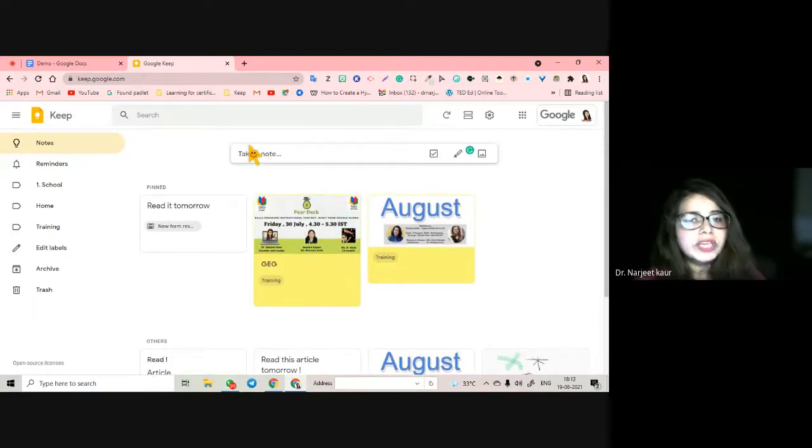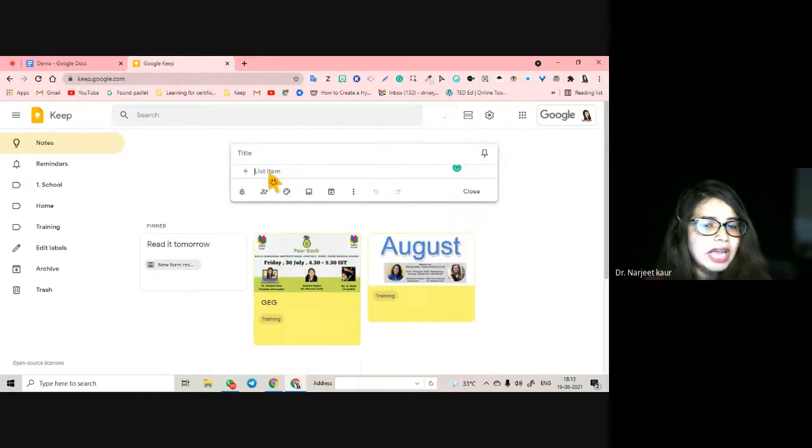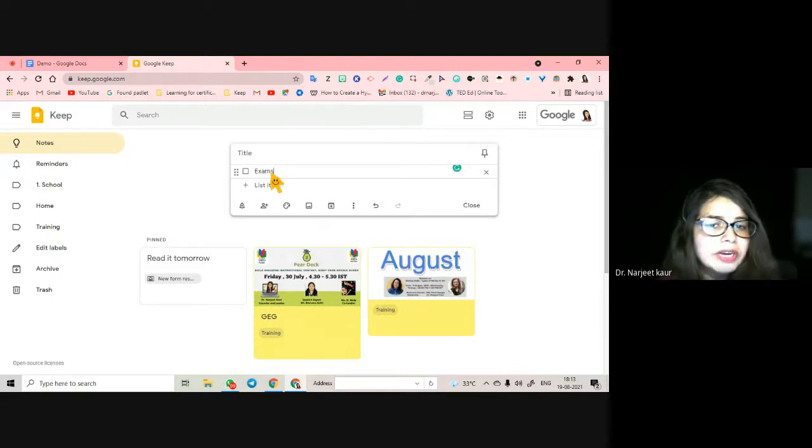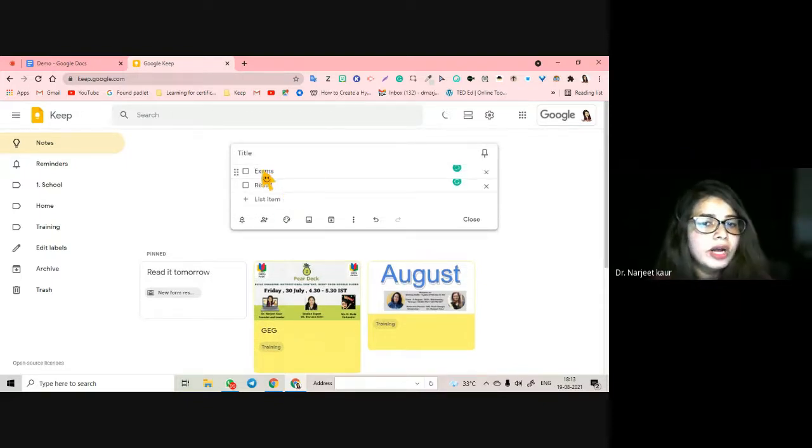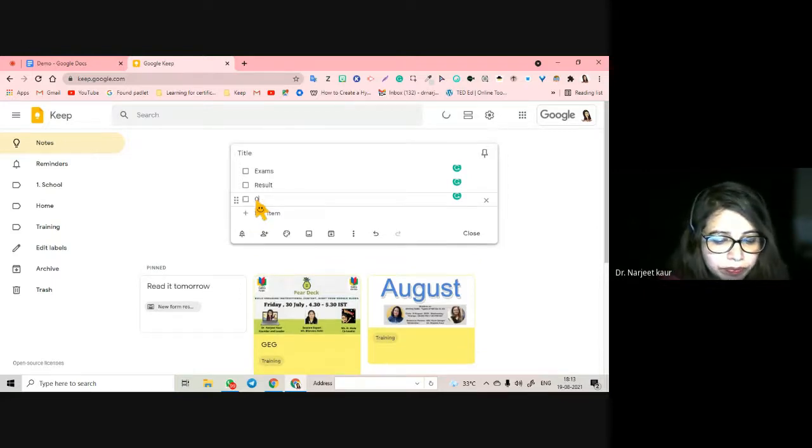Now what all we can do with the note is we can make a list with the notes. You can add a list of items, say my exams, under exams, or my result. Now under exams also you can list items. You can make a lot of sub lists as well. How do I do that? For example, under exams I write question paper.